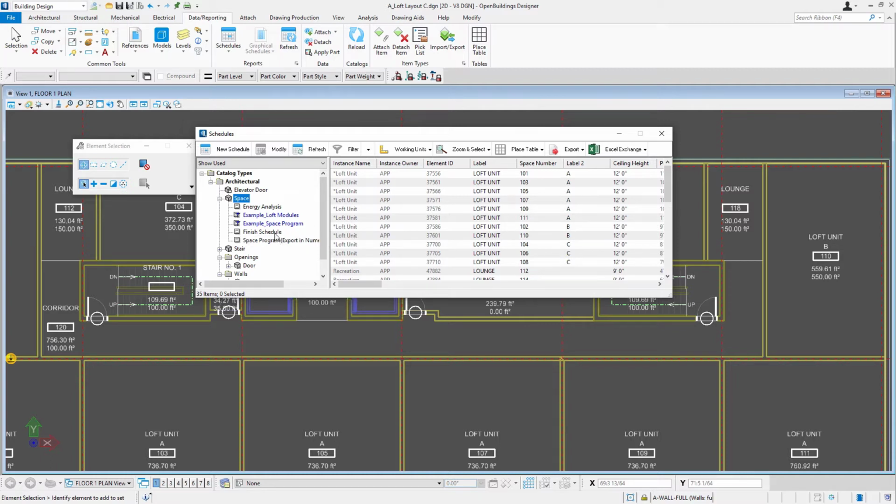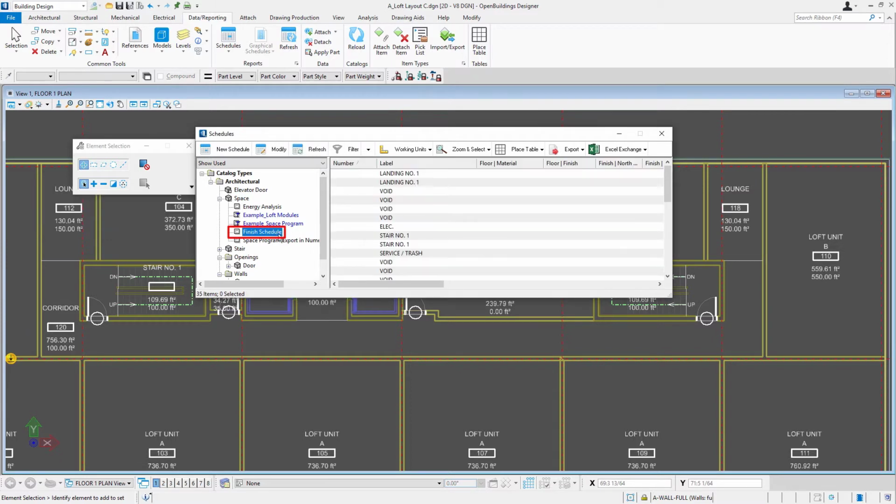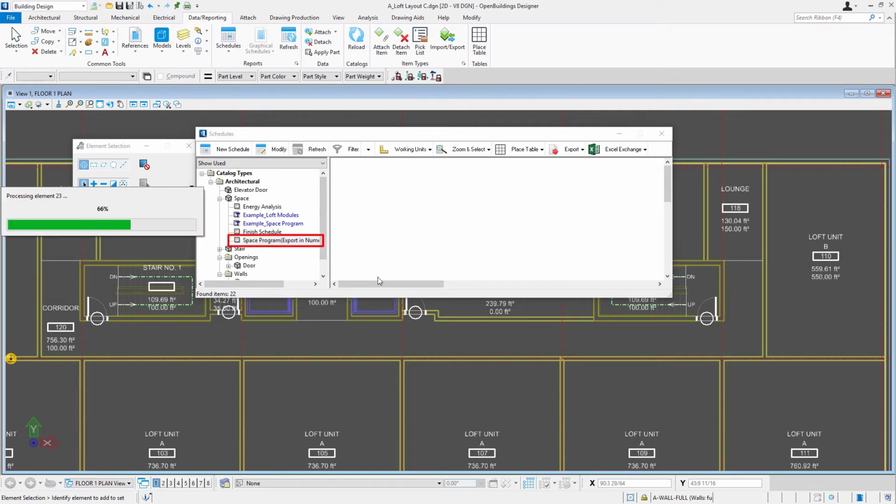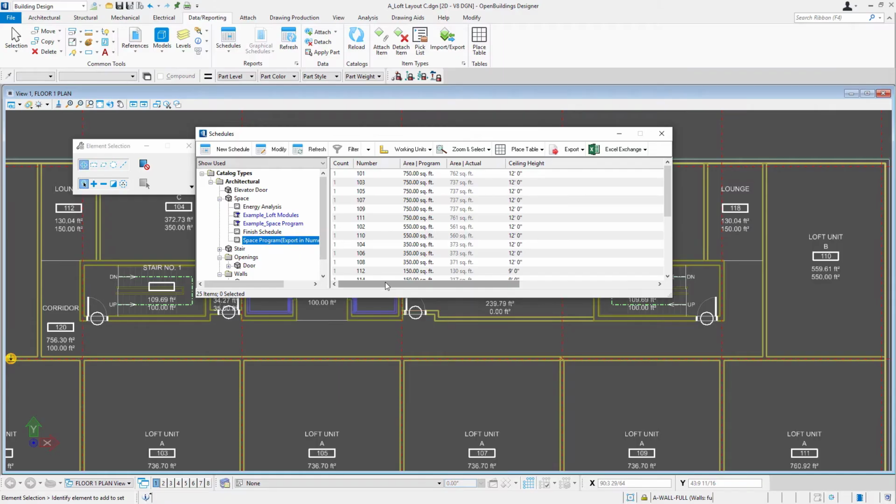For instance, there is a finished schedule layout, and so that would list all the data such as floor and wall finishes. We don't currently have much of that type of data on the model, but eventually we might. But there's also space program layouts, so those would list basically the programmed or the actual areas, maybe ceiling height.